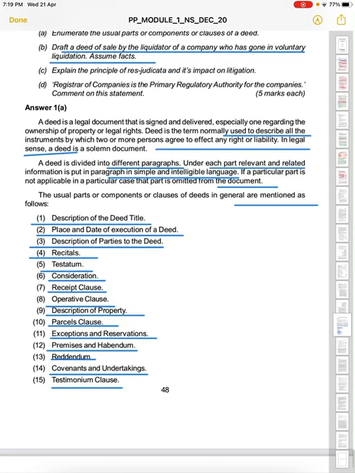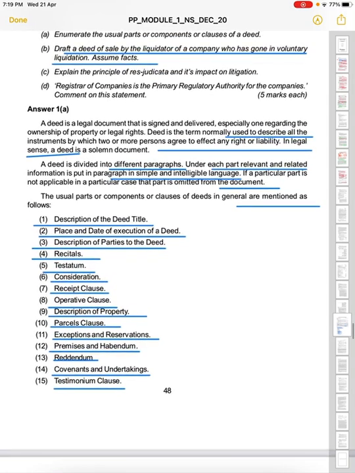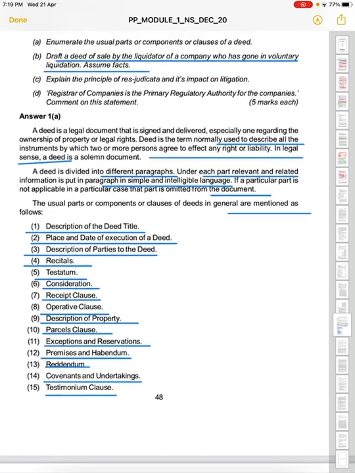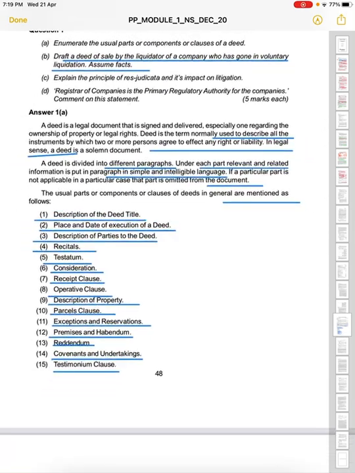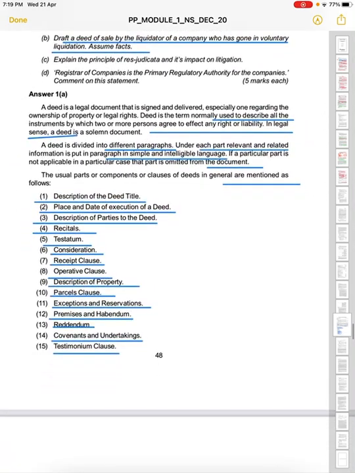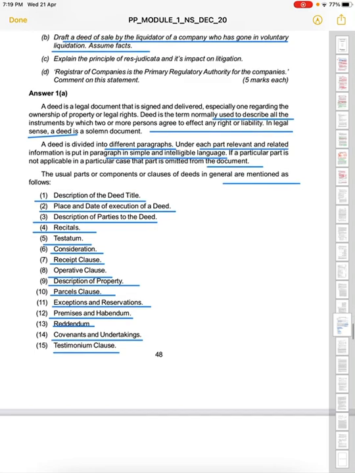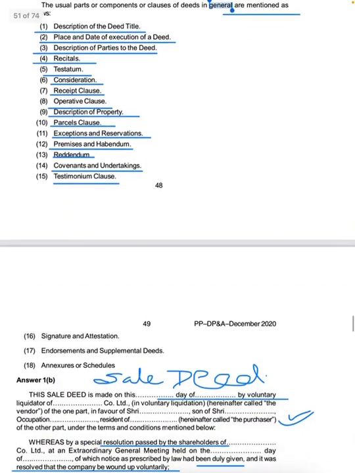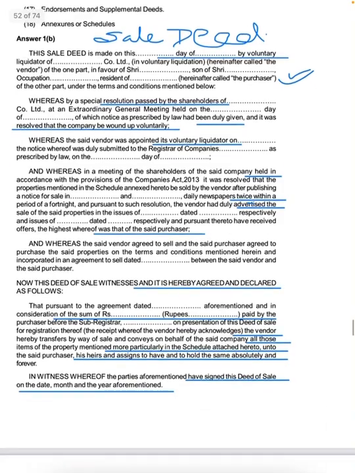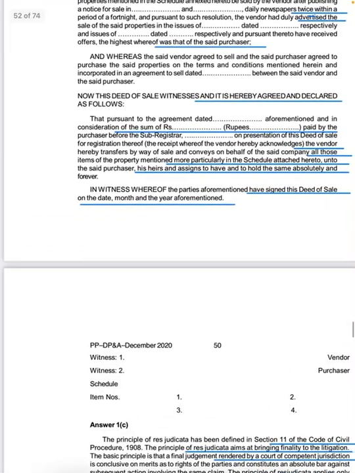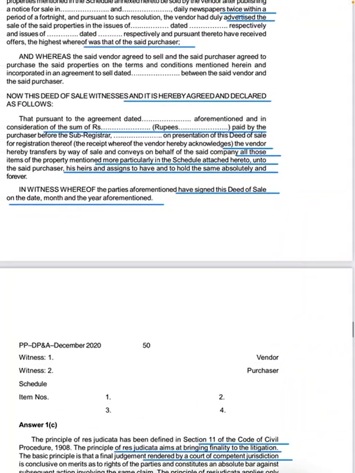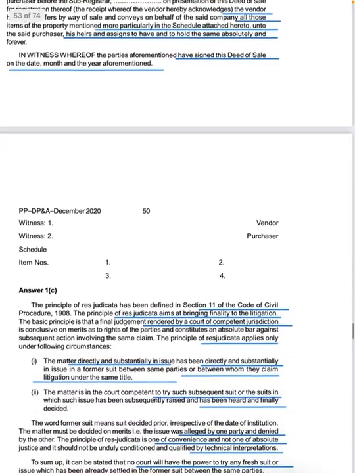So now we have the Registrar of Companies. Another question, that is part D from the first question: the Registrar of Companies, a primary regulatory authority for the company, comment on this statement. Means ROC is a primary regulatory authority. We know already, because ROC has authority over all primary documents. After ROC only another authority comes into the picture, no?